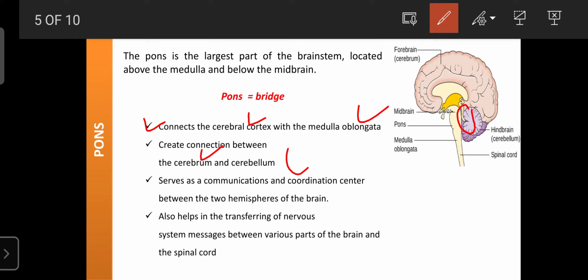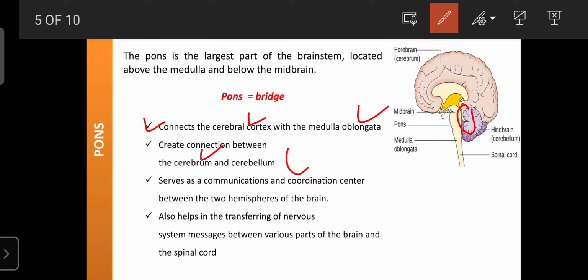And the pons is also helpful to serve as a communication or coordination center between the two hemispheres of the brain. The pons helps create communication between the left as well as the right hemisphere of the cerebral cortex. Next, it is also helpful for transferring nervous system messages between the various parts of the brain and the spinal cord.